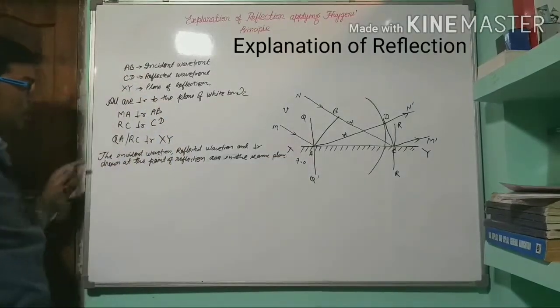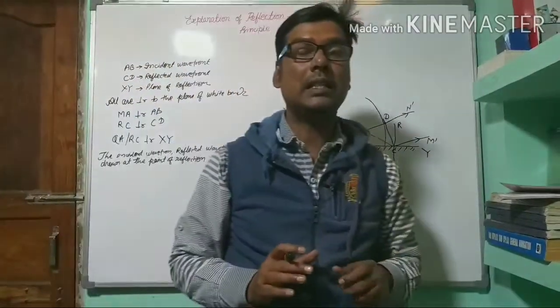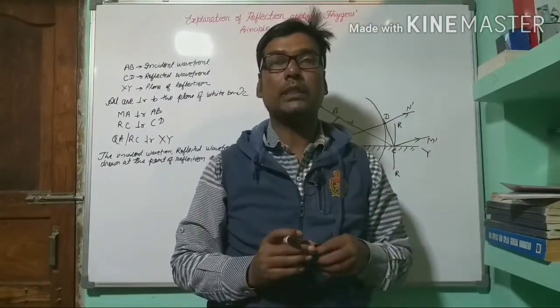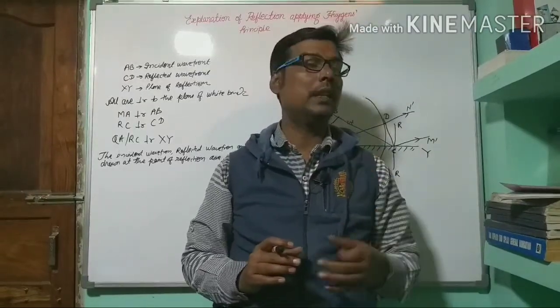So this is the first law of reflection. The first law says the incident ray, reflected ray, and the normal at the point of incidence will be in the same plane. So this is the first law of reflection.